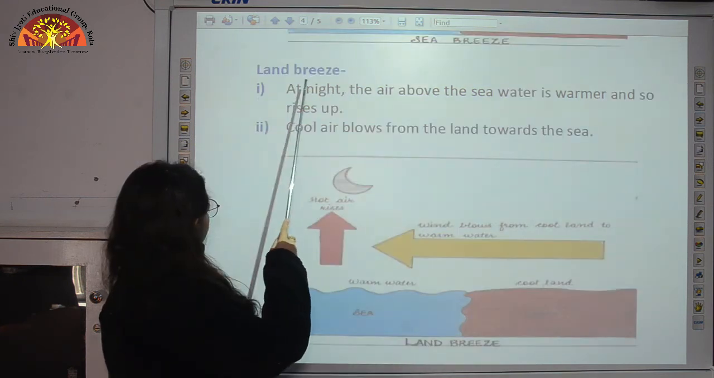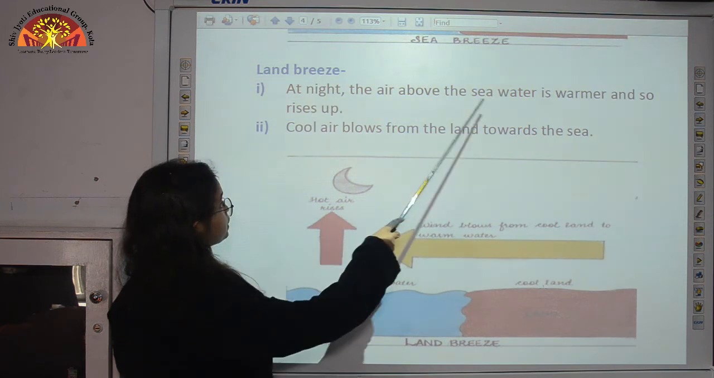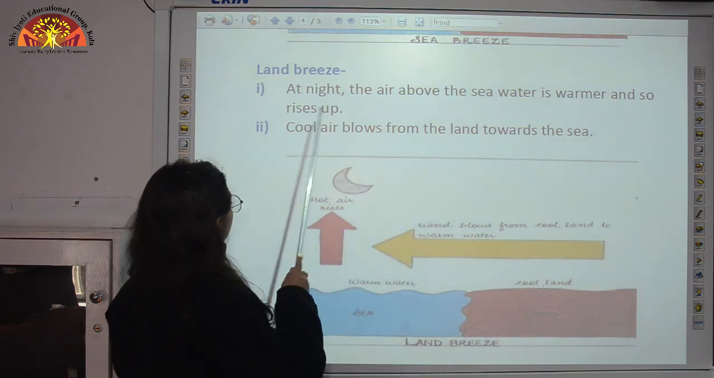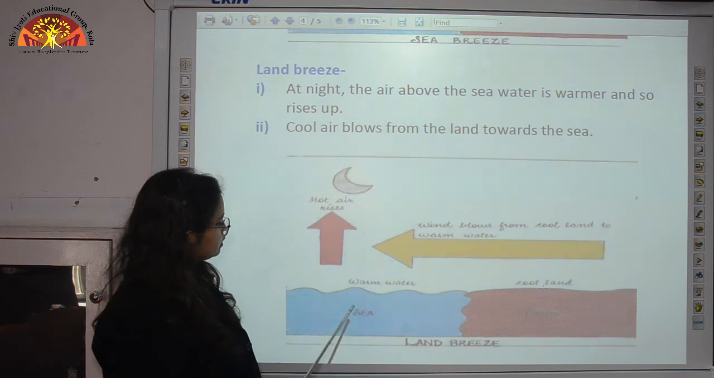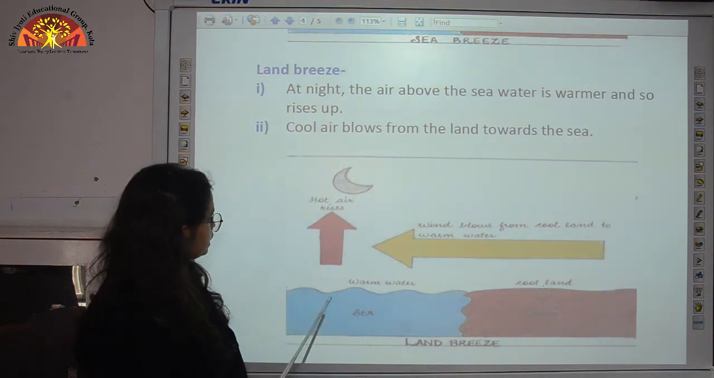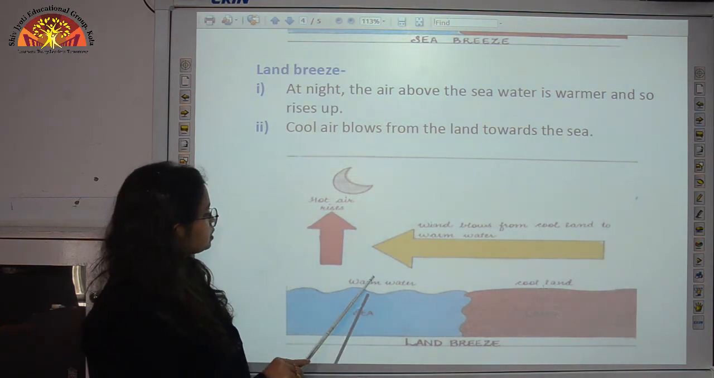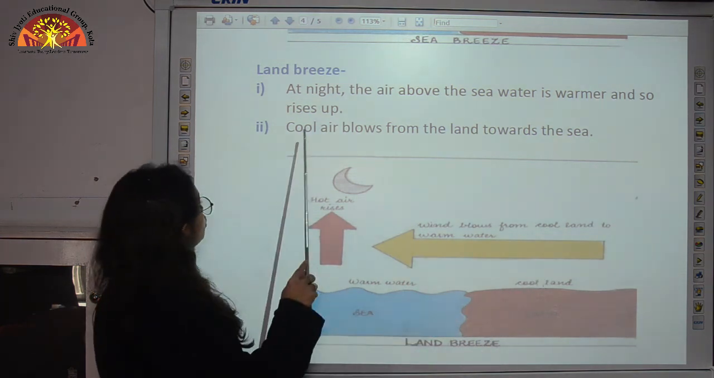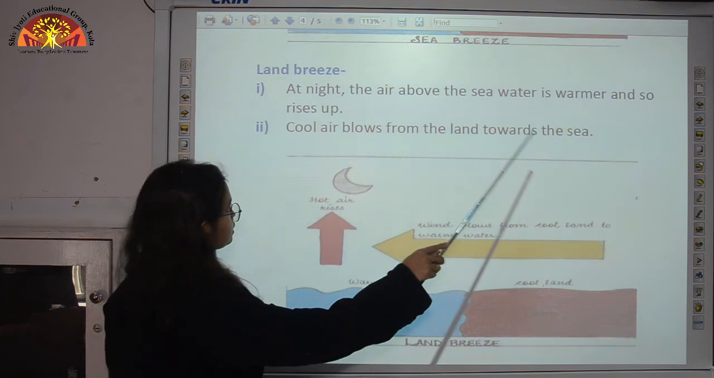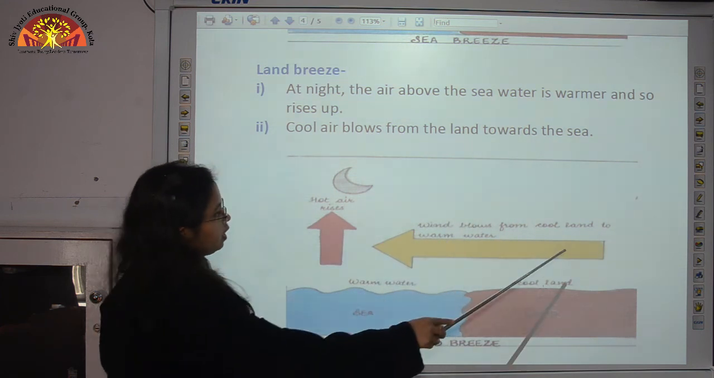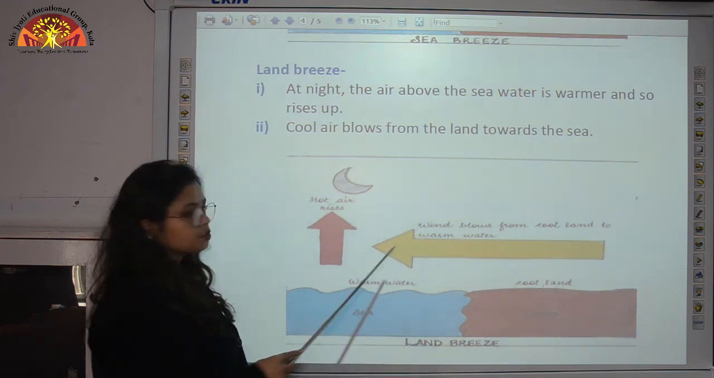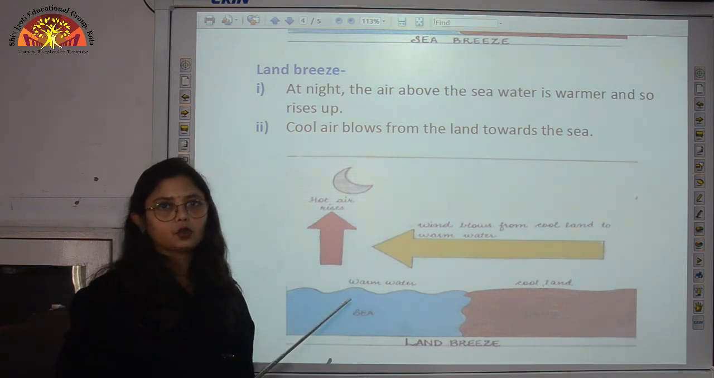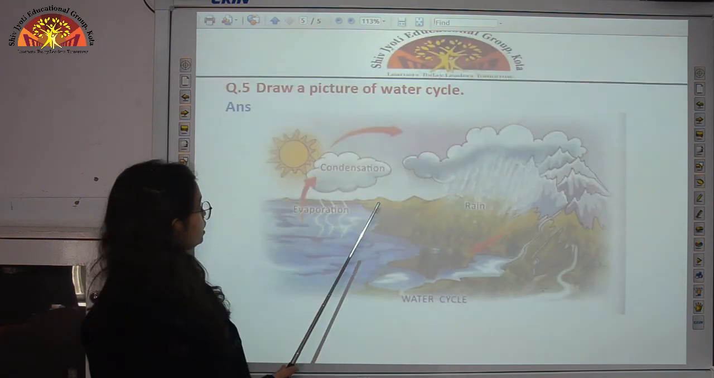Then land breeze. At night the air above the sea water is warmer and so rises up. Here you can see in the diagram the air above the sea water rises up because it is warm as compared to that present above the land. Cool air blows from land towards the sea. So to take up its space, wind blows from cool land to the warm water, and this is called land breeze. Now we come to the next question.